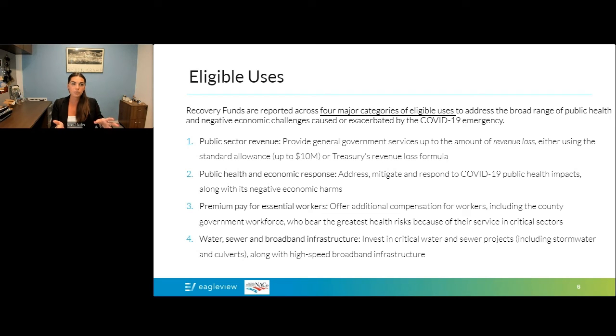The third is premium pay for essential workers. This is, in sum, providing additional compensation to those frontline workers that were working in person throughout the pandemic. And then finally is water, sewer, and broadband infrastructure. So investing in those sorts of projects that provide additional access to clean drinking water, making sure that residents have adequate broadband as well.